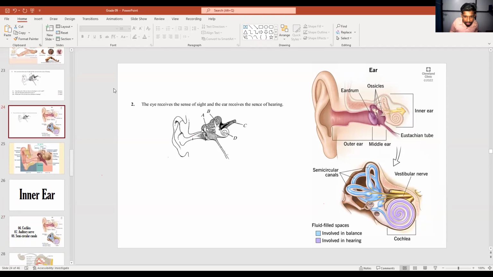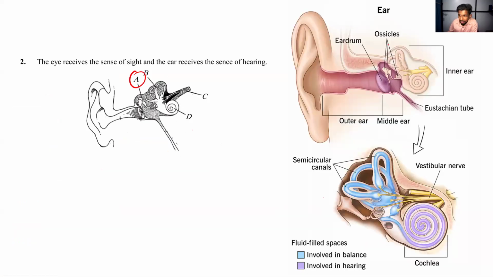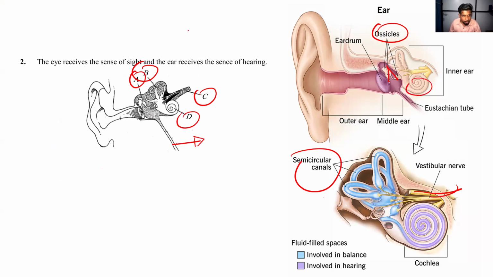Okay. Look at these two pictures, please. In the question, they are asking what is A? That is ossicles. There are 3 bones, ossicles. And here B, that is semicircular canals, that half circle structure. And C, that is auditory nerve, and D, that is cochlea. Okay, fine. So here, now you know the name of those parts, right?